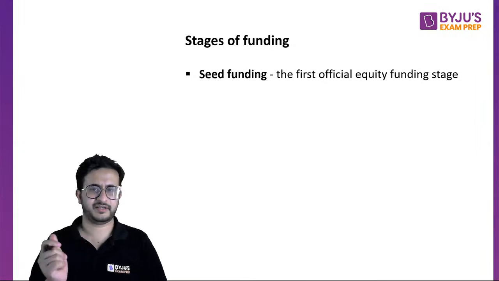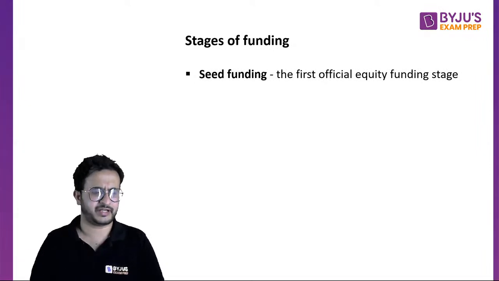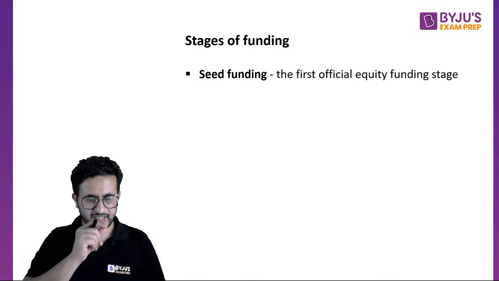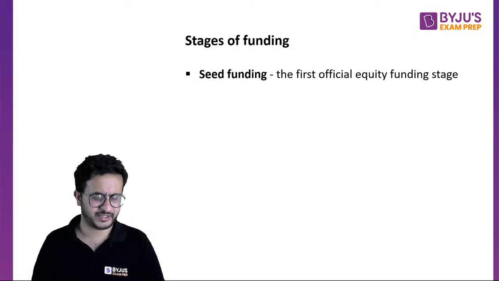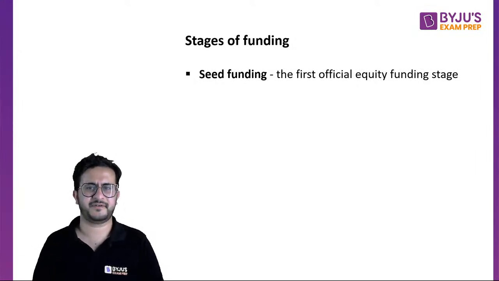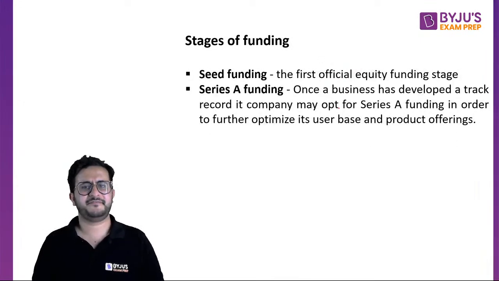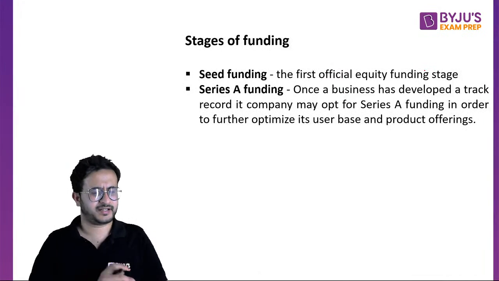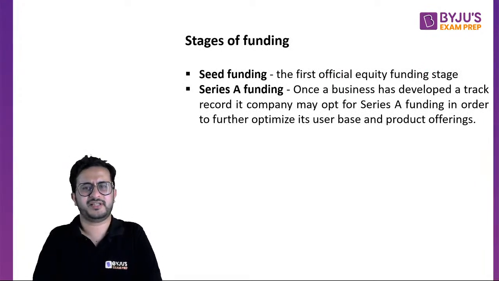Let's say you are running a business, but you are making losses. At that stage you get the very basic first funding, which is called seed funding.